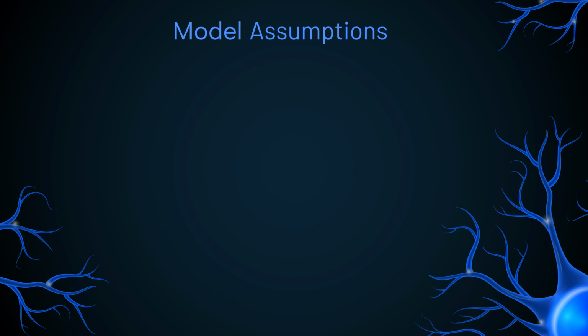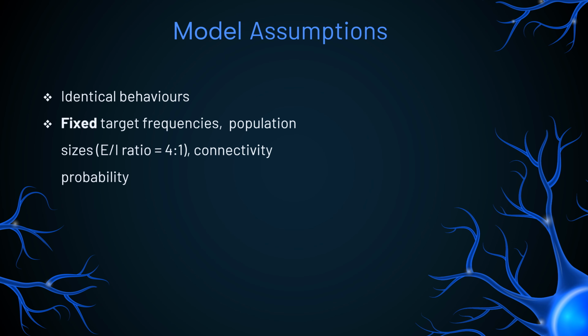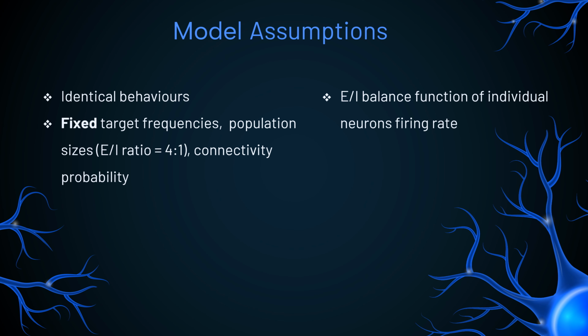To realize a model that achieves our desired goals, we need to make multiple assumptions. Firstly, within neuronal populations, the neurons have identical behaviors with no variability. Furthermore, we have fixed parameters such as target firing rates, population sizes, and connectivity probabilities. We also assume that these fixed target rates demonstrate balance. Finally, we generalize epileptic causes as occurring from dysfunctional synaptic scaling, not accounting for various other factors.